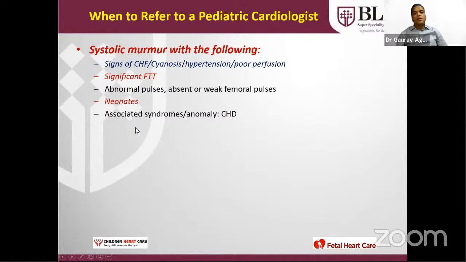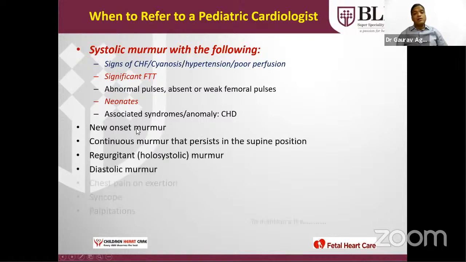Associated syndrome and anomaly, as in congenital heart disease, as seen in Down and Turner. New onset murmur or changing murmur, a continuous murmur that persists in the supine position, because a venous hum will disappear in the supine position and a PDA murmur will persist. A holosystolic murmur, pansystolic murmur, will always be pathological. A diastolic murmur is also pathological.